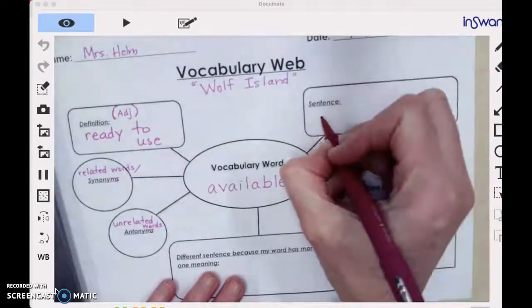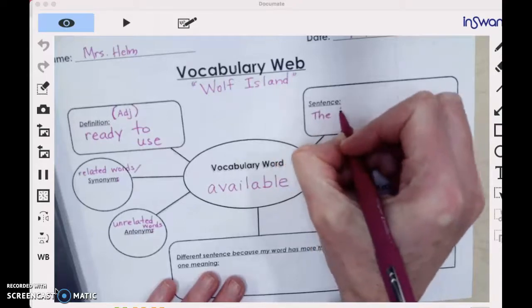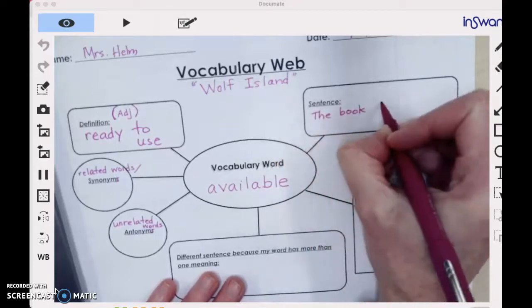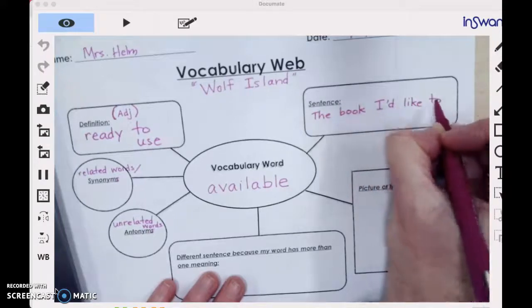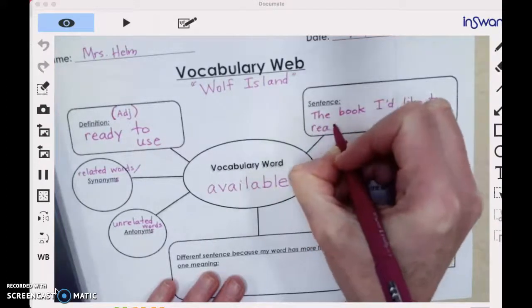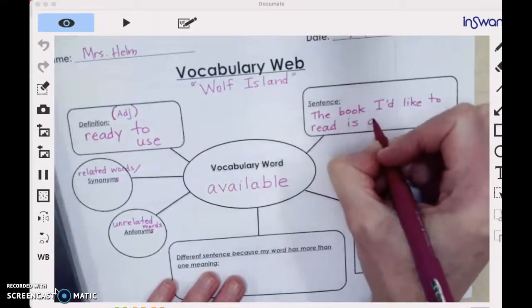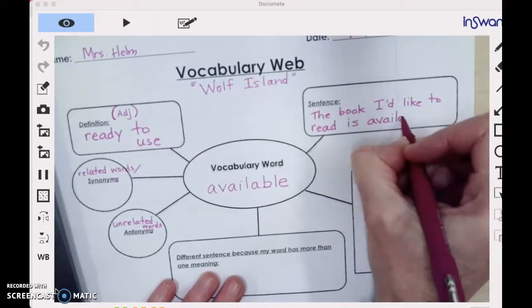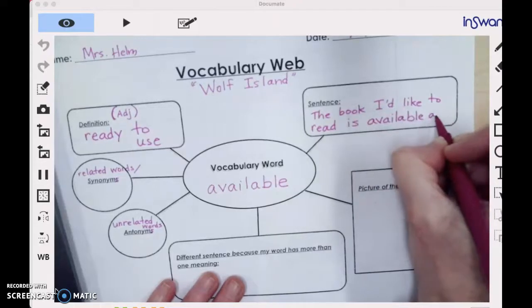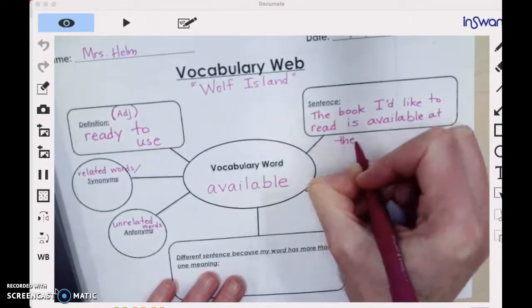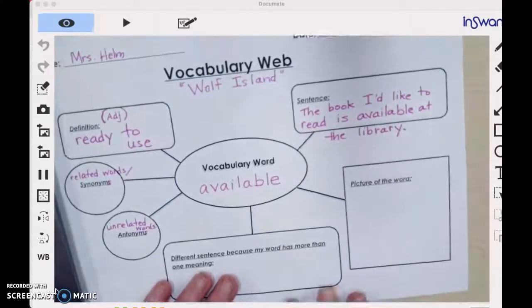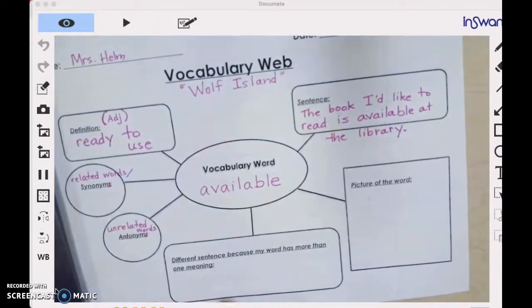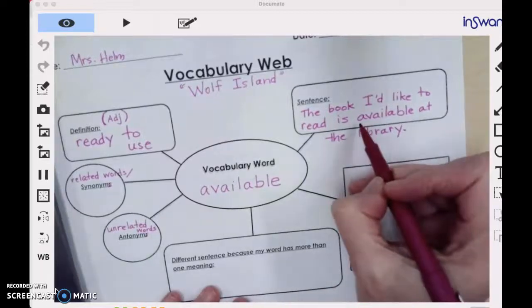I know, the book that I want, the book I'd like to read is available at the library. It's available at the library. Okay. Now my sentence went out of the box. That's okay. Okay, you ready? So here's my word available.